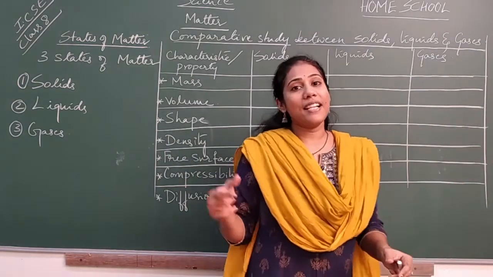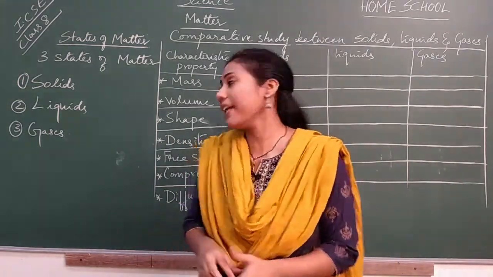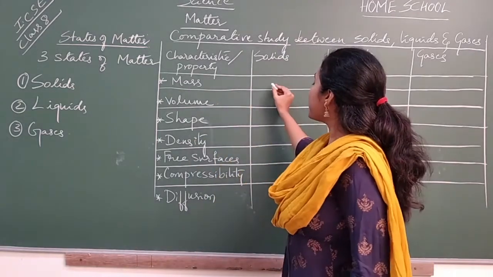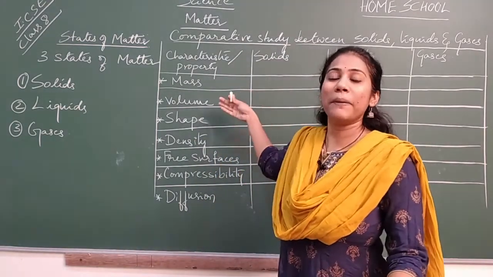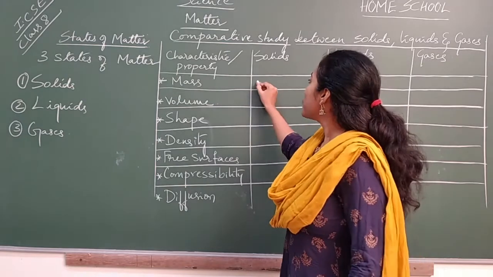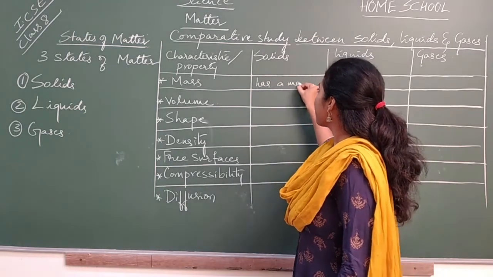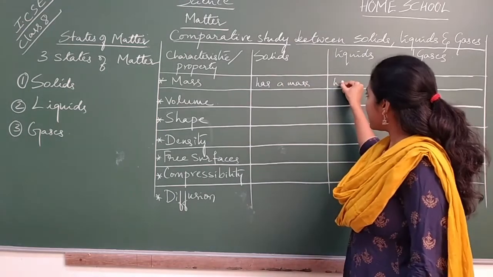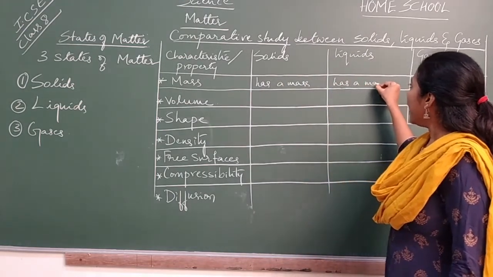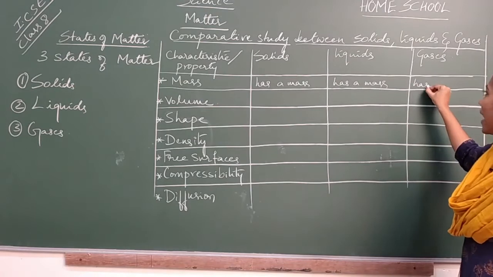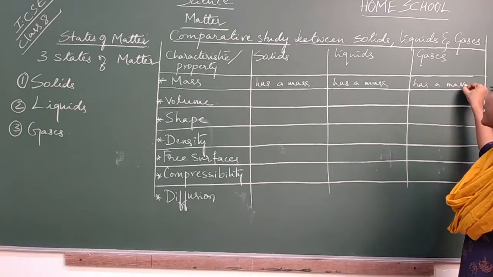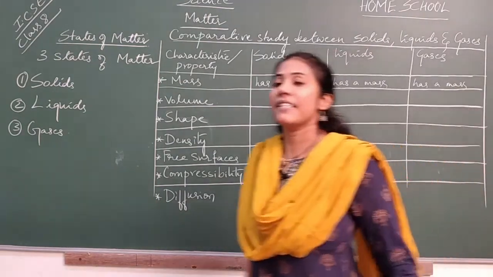Similarly, even the gas also has a mass. So all the three states of matter show a property called mass. What you write here is solids have a mass, liquids have a mass, and gases also have a mass. And how do you know that gases have a mass or not?